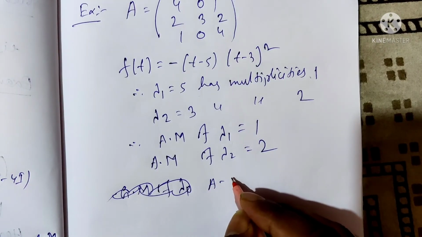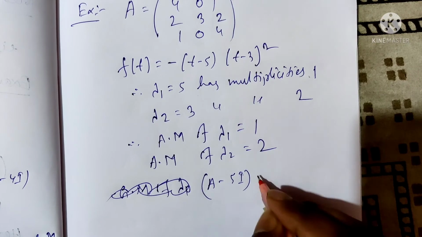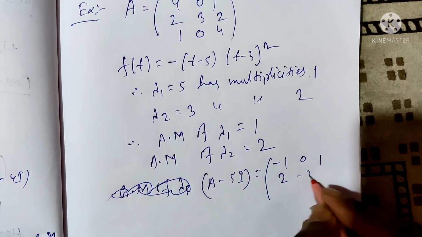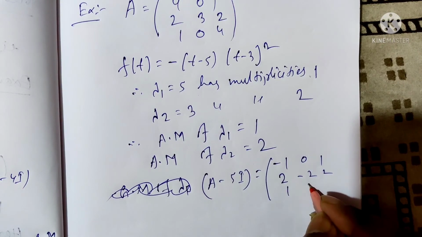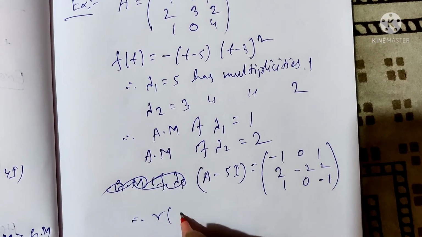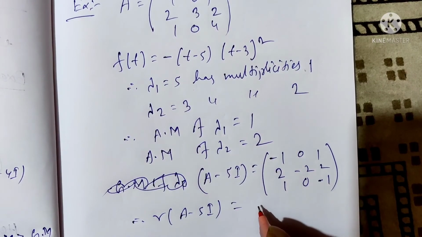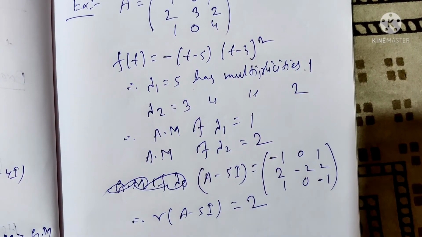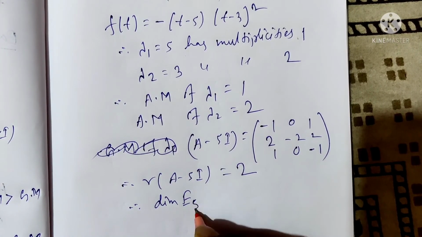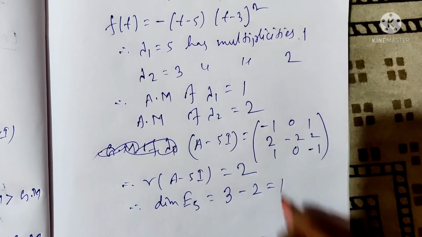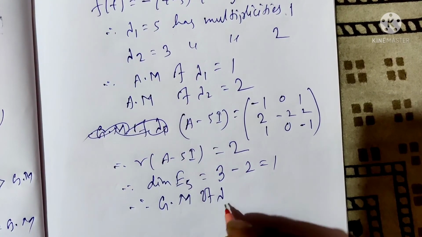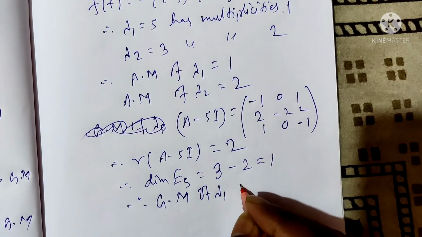A minus 5I equals (minus 1, 0, 1), (2, minus 2, 2), (1, 0, minus 1). Therefore, the rank of A minus 5I equals 2. Therefore, the dimension of the eigenspace of 5 equals 3 minus 2 equals 1. Therefore, the geometric multiplicity of lambda 1 equals 1.